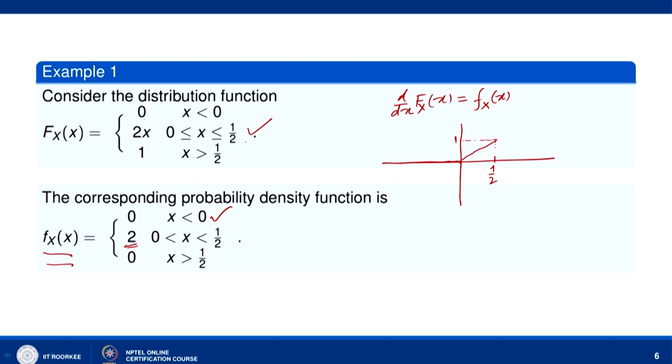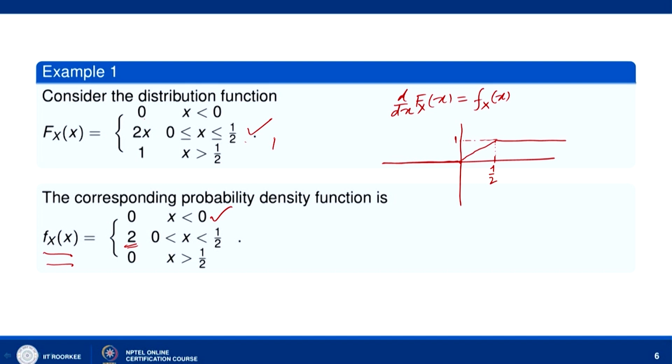And then for x greater than half it is 1, like this. Now, you can see at x equal to 0 and at x equal to half it is not differentiable, because the left hand derivative is 0, and the right hand derivative is 2. So, it is not differentiable at 0, and it is not differentiable at half.